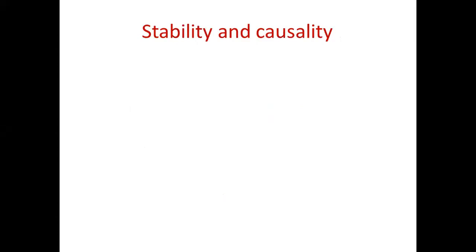So let us take the first point. The characteristics of any system such as causality or stability can be understood with the help of the pole zero pattern or by looking at the ROC.